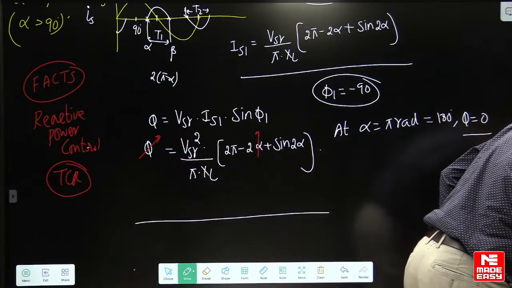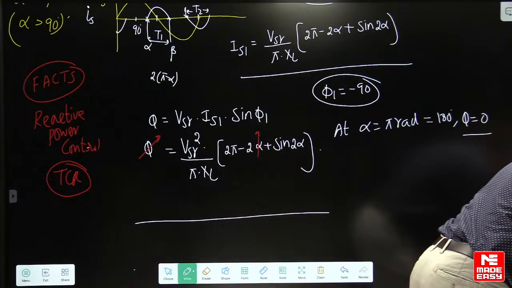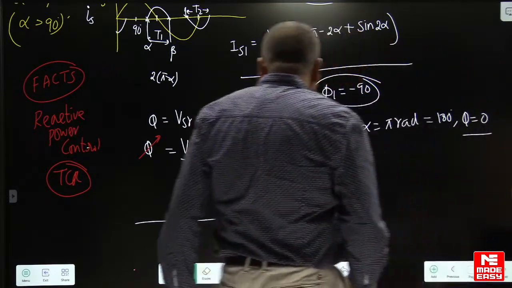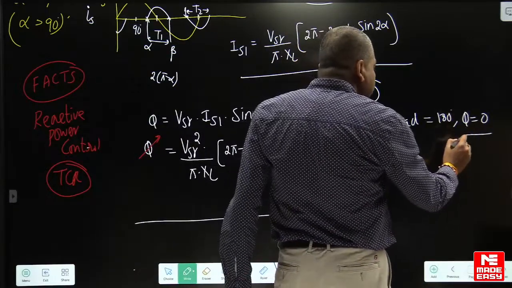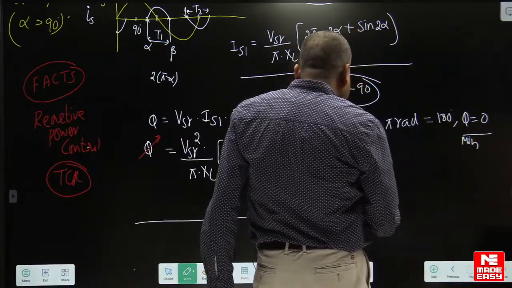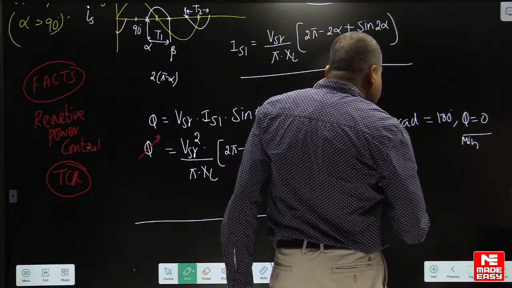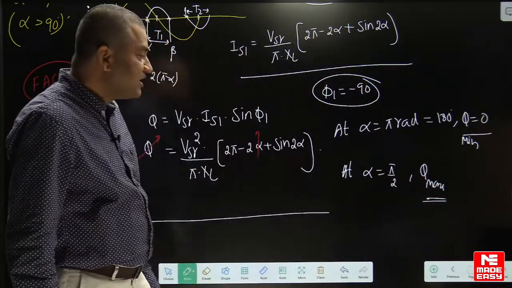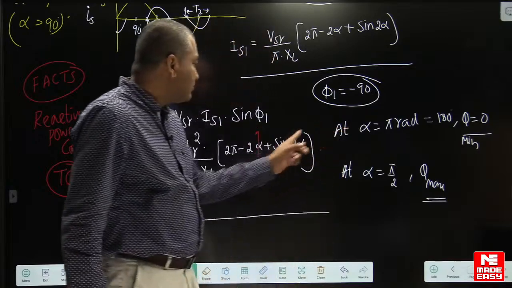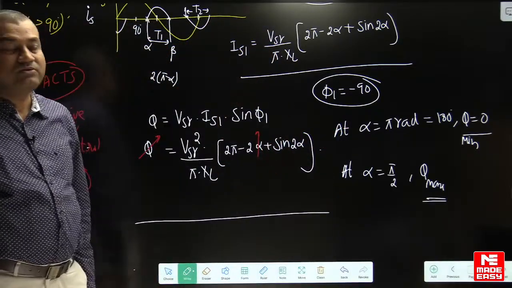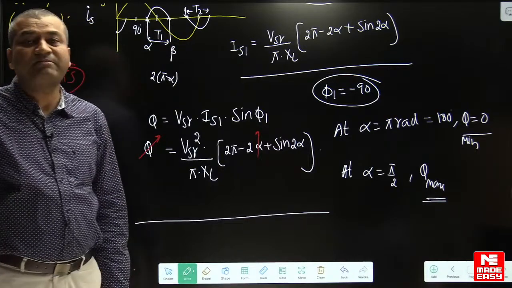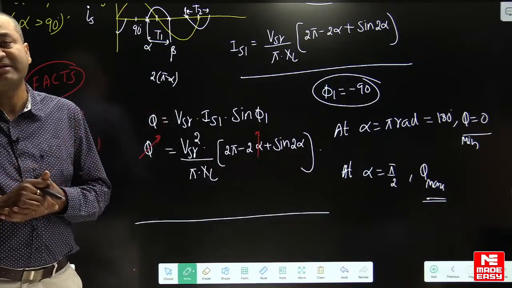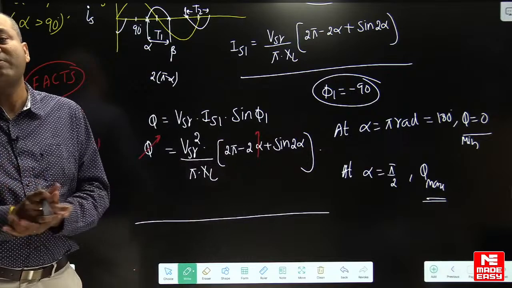So what is the right answer in this case? Yes guys, tell me what is the right answer. I think options are given already. So reactive power is minimum here. At alpha equal to pi by 2, reactive power is maximum here. If you want, you can verify from this. So what is the answer here? When alpha is equal to pi radians, reactive power is 0. When alpha is equal to pi by 2, we get maximum reactive power. That means the converter draws maximum reactive power when the firing angle is 90 degrees. When the firing angle is 180, reactive power is 0.